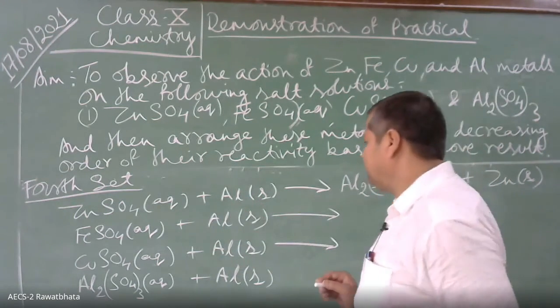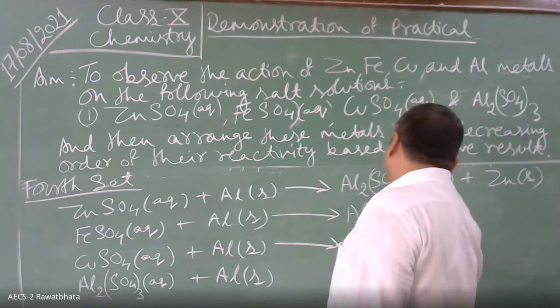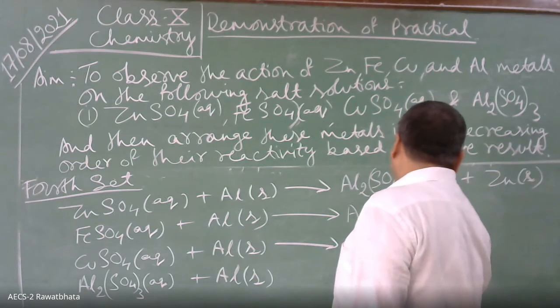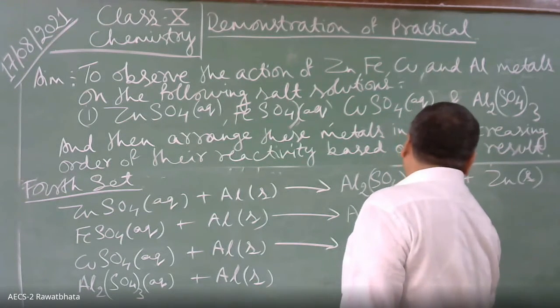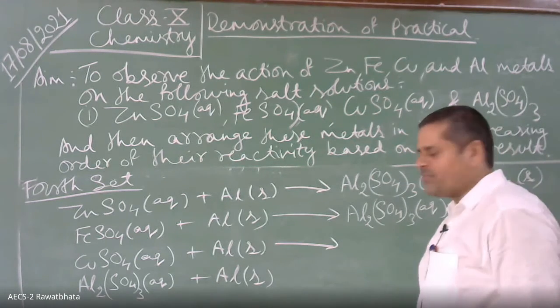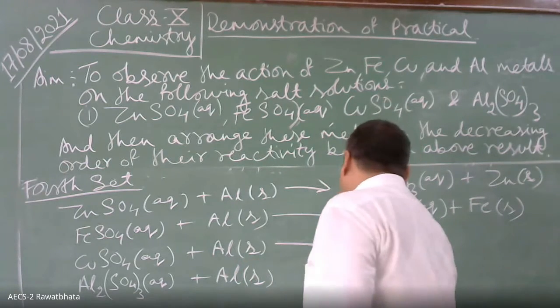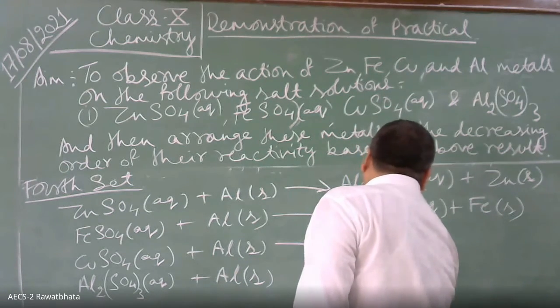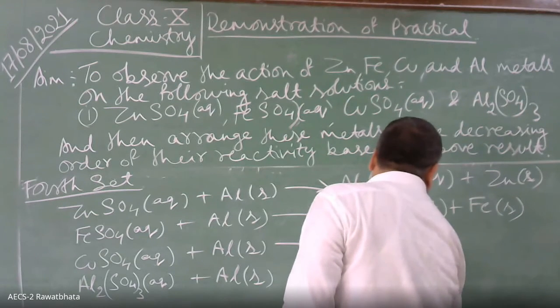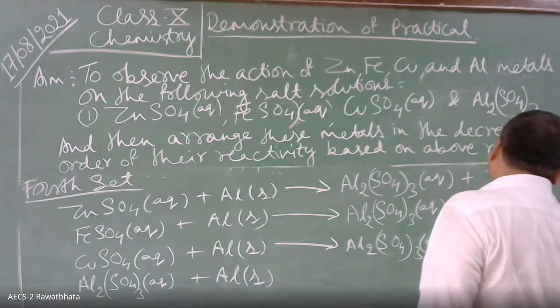And in the second one, it will form aluminium sulfate aqueous plus iron will be precipitated out. And copper sulfate plus aluminium, what will happen? Aluminium sulfate aqueous plus copper solid.